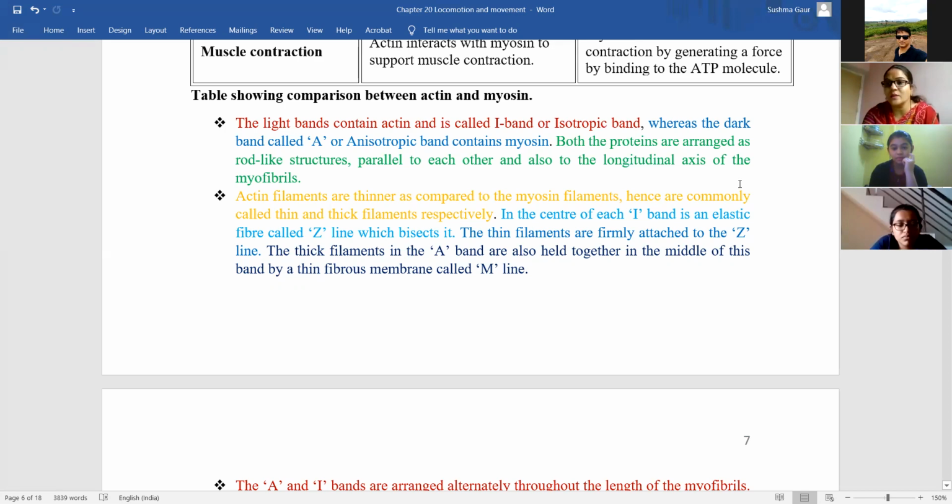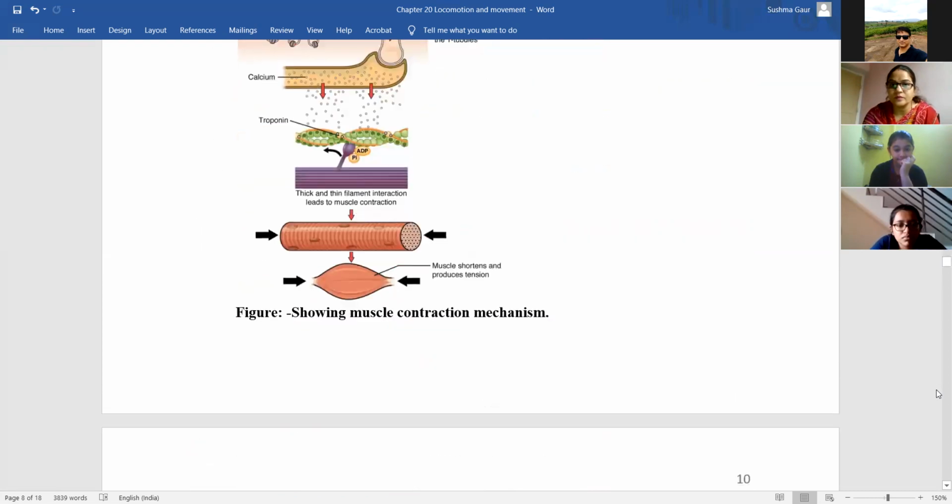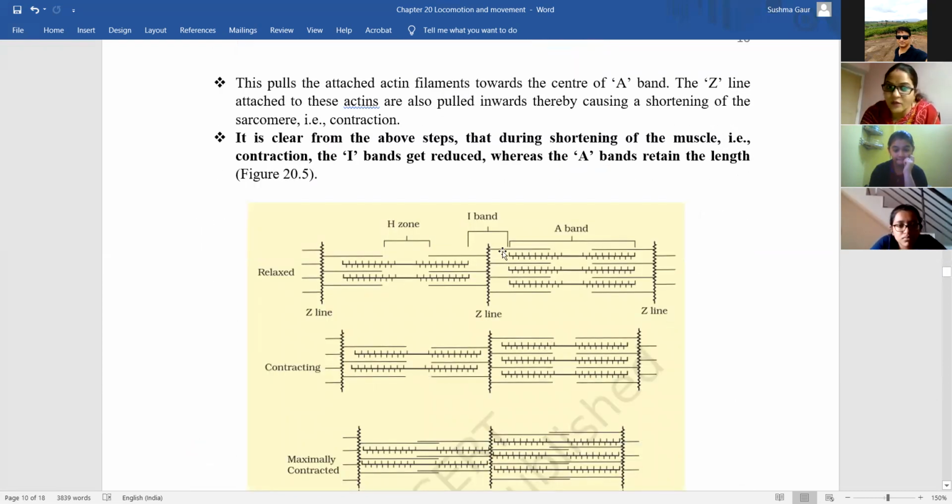Yeah. Okay. The actin will be present, but this actin will overlap the myosin only when the muscle needs to contract. In the diagram it is shown, but when the A band is overlapped by the I band, then only the muscle will contract, because then the myosin will be able to bind to actin. Okay? So this is the relaxed stage. This is the contracted stage, in which the Z line is also pulled towards the inner side, and the I bands are also pulled towards the A band.